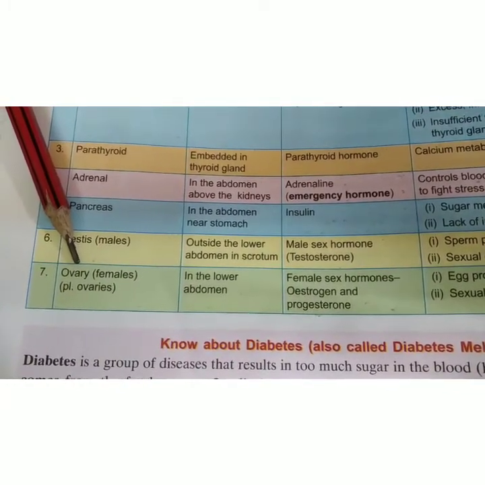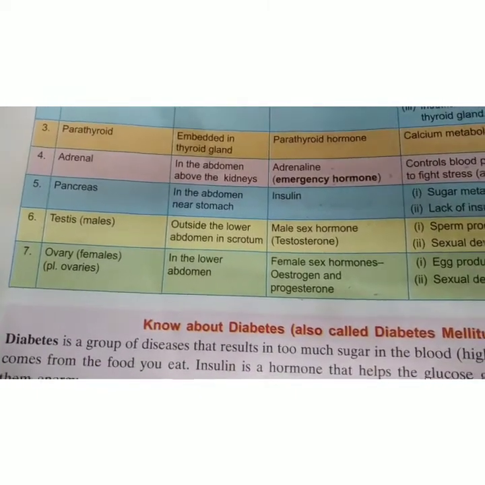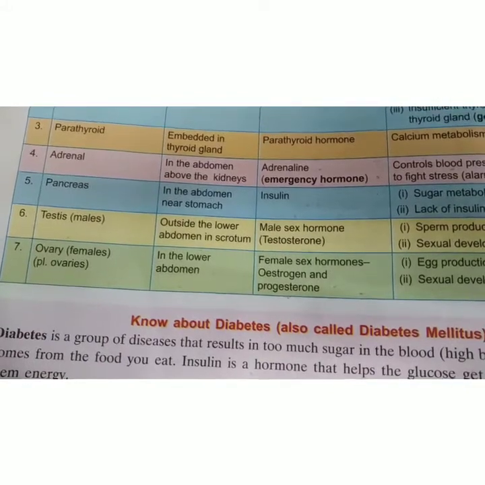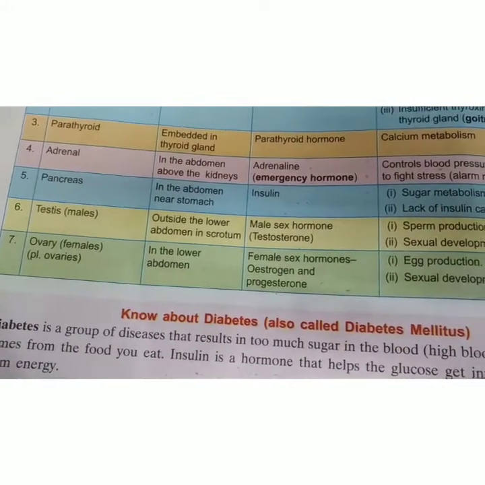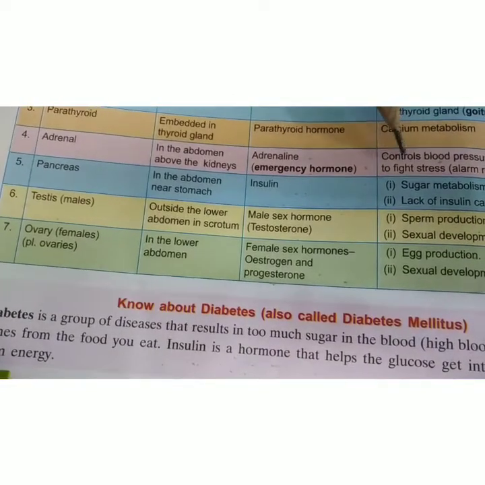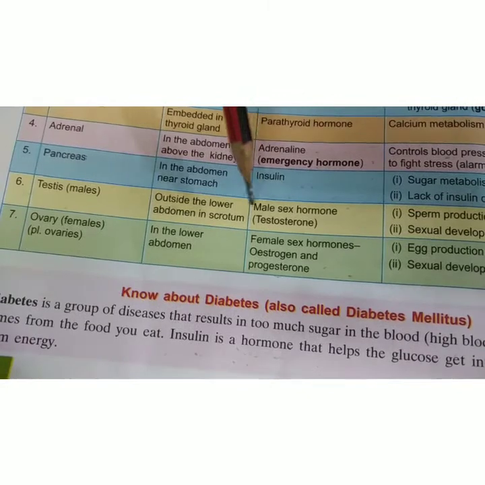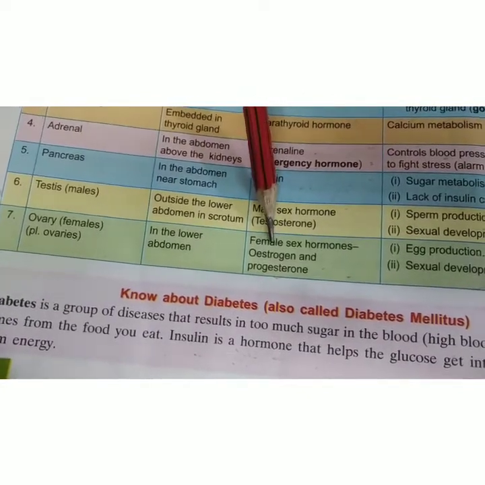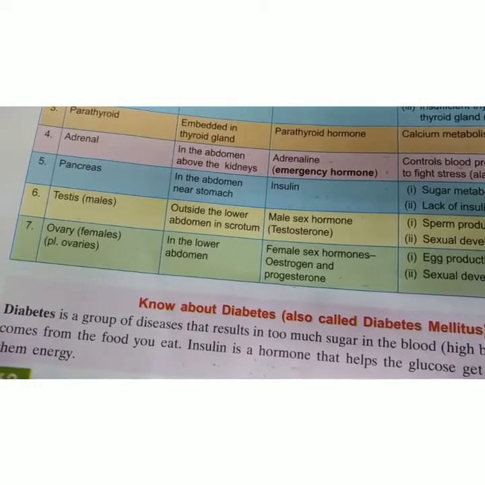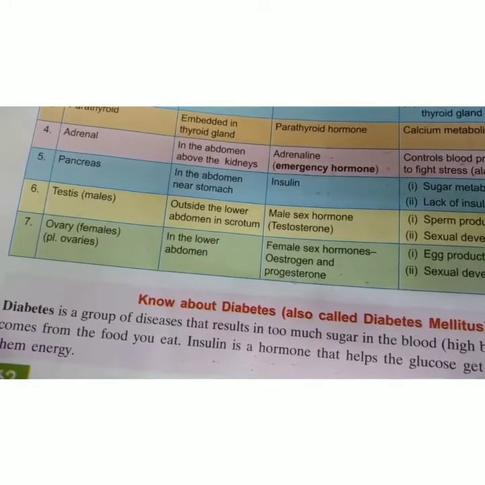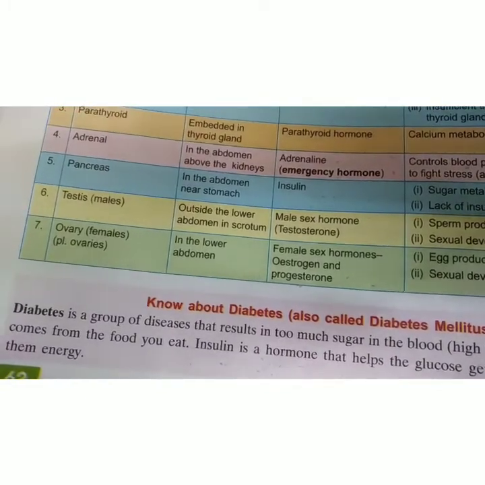They help in production of eggs and development of secondary sexual characters in females at the time of puberty. Puberty is the age between childhood and adolescence. Another hormone is secreted which is called prolactin, and this prolactin is responsible for production of milk in females when the birth of the child takes place.